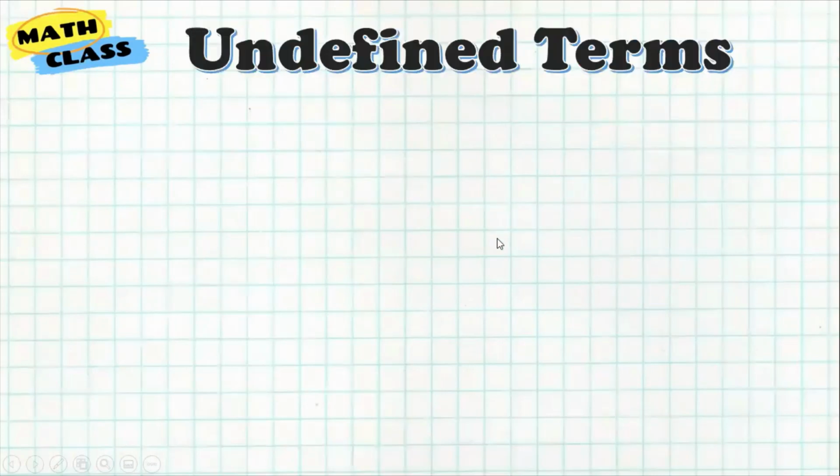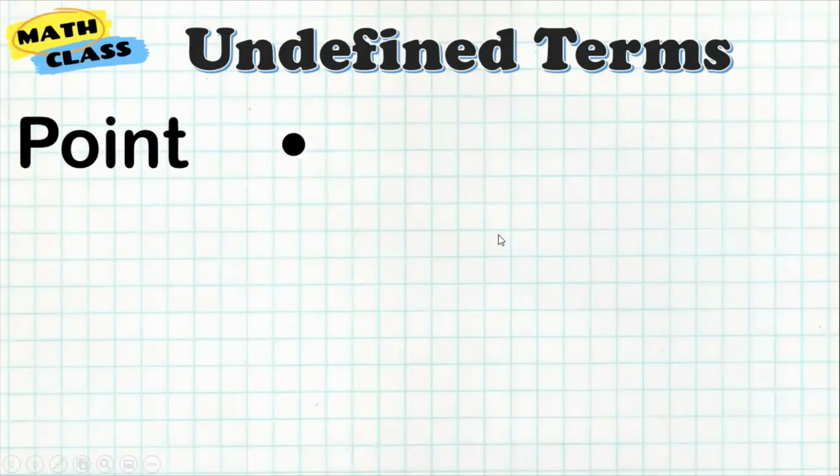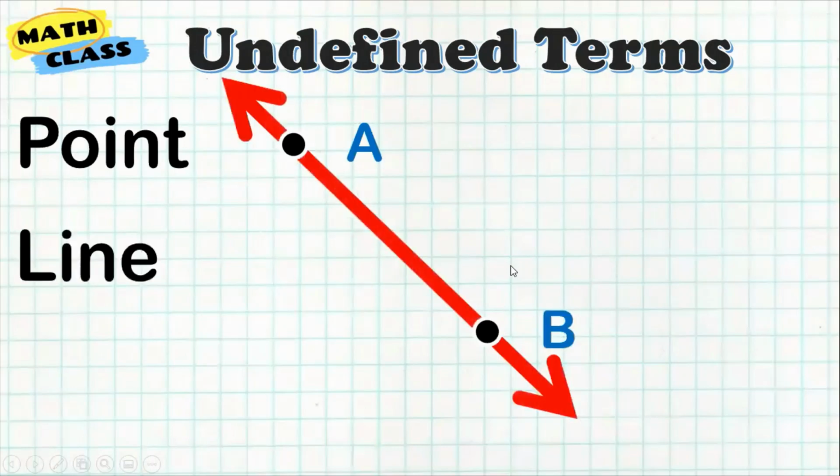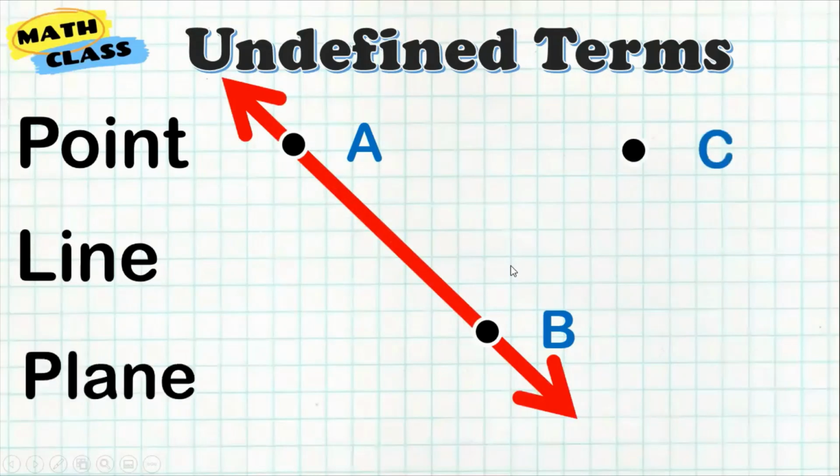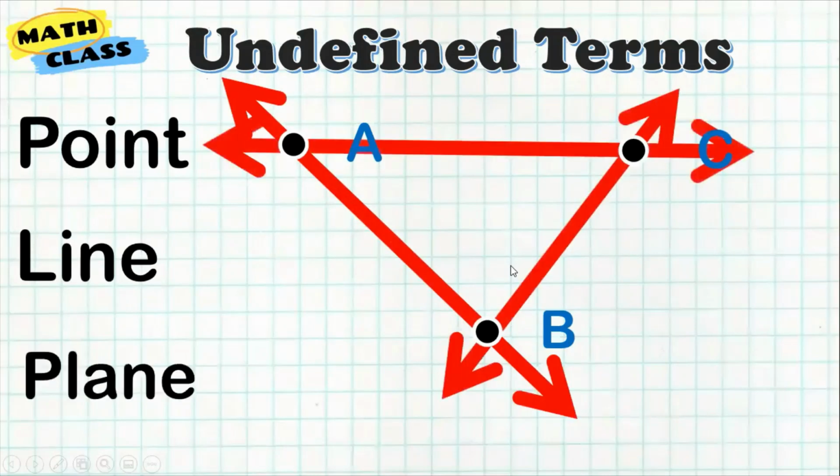All right, so we finished the 3 undefined terms, which started with the point. For example, this is point A. If we have 2 points, you connect them, you can form a line. And finally, if you have at least 3 points, you can connect them and form a plane figure. So those are the undefined terms.